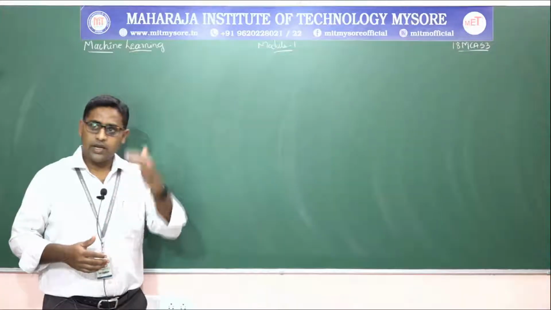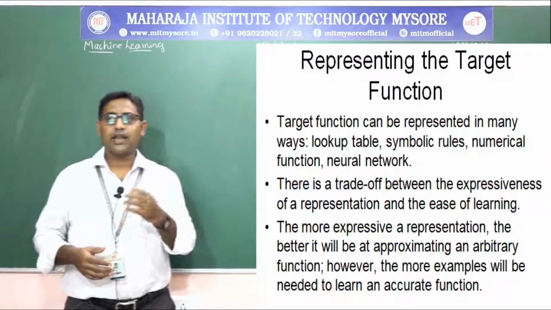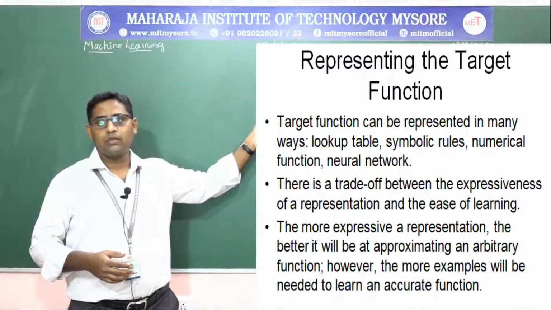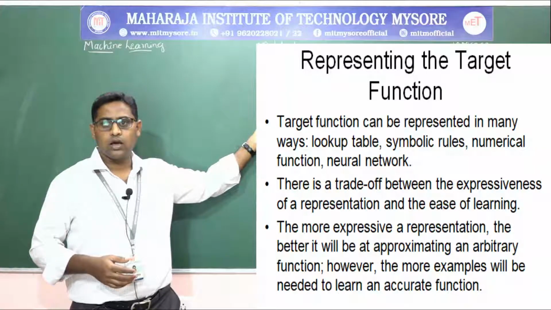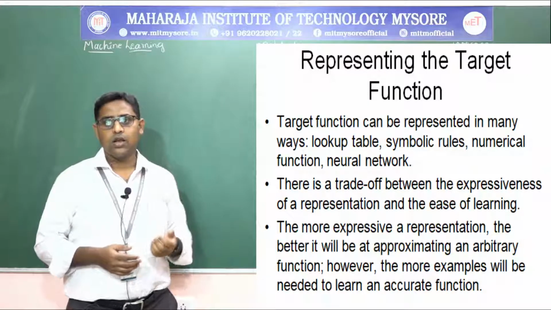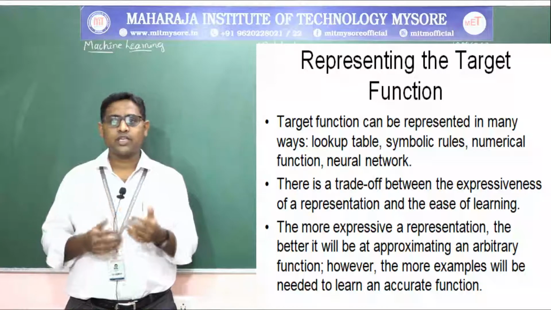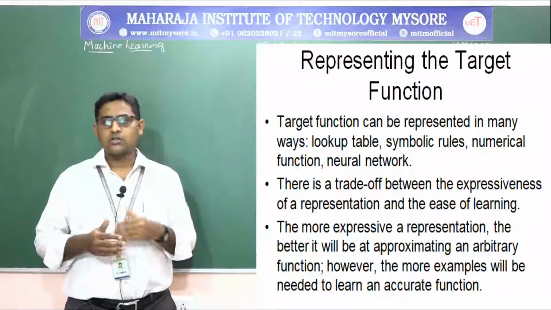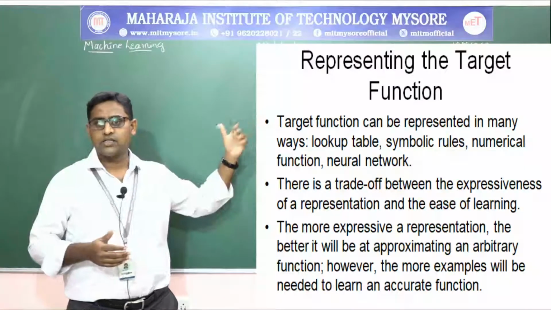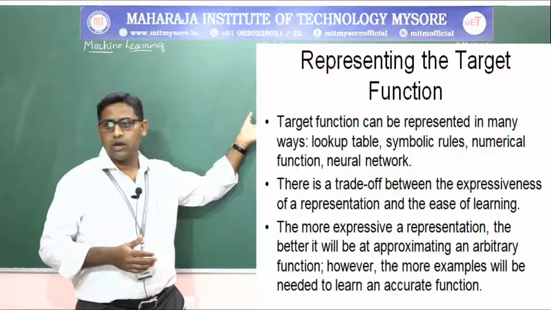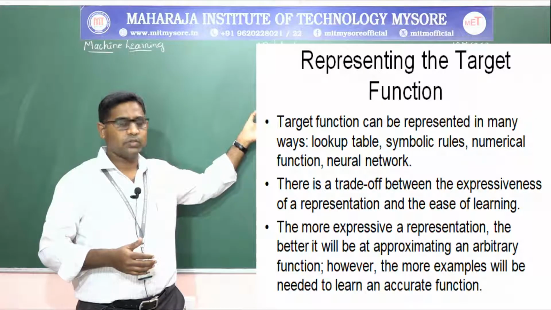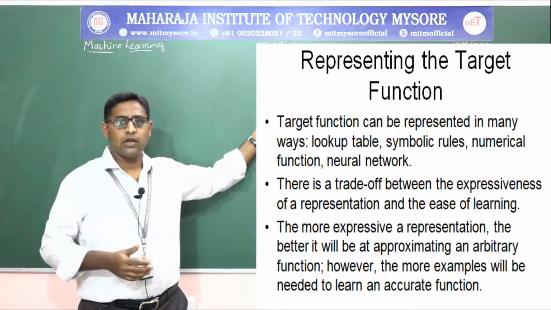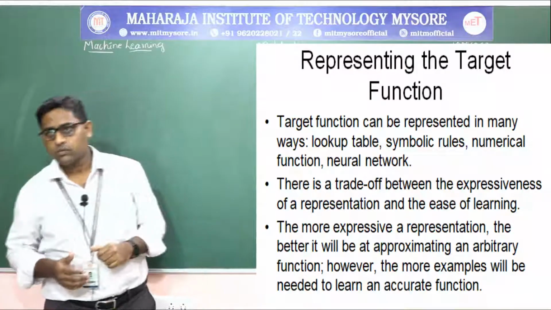Next, for representing the target function, the target function can be represented in many ways, like a lookup table, symbolic rules, numerical functions, or neural networks. There is a trade-off between the expressiveness of the representation and the ease of learning. The more expressive the representation, the better the approximation of an arbitrary function will be. However, the more examples will be needed to learn the accurate function.